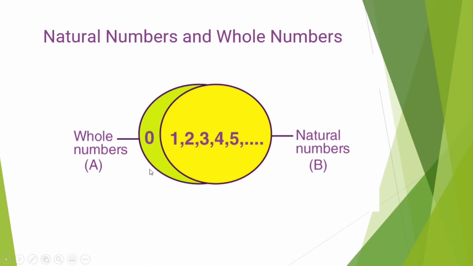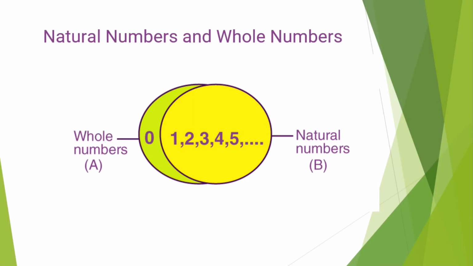If we start numbers from 0, 1, 2, 3, these numbers are called whole numbers. If we start numbers from 1, 2, 3, these numbers are called natural numbers. The only difference is 0. If we include 0, then these numbers are called whole numbers. If we exclude 0, then these numbers are called natural numbers.